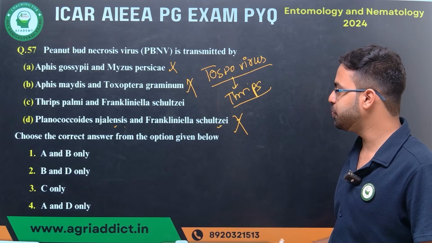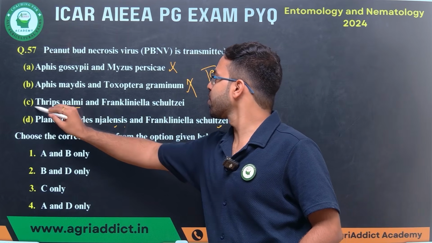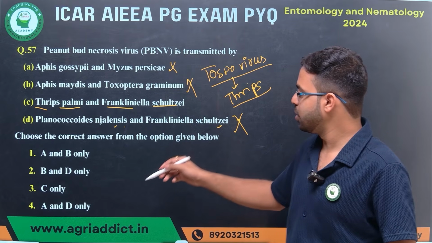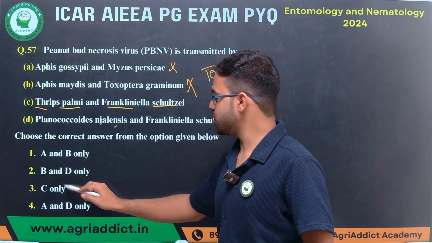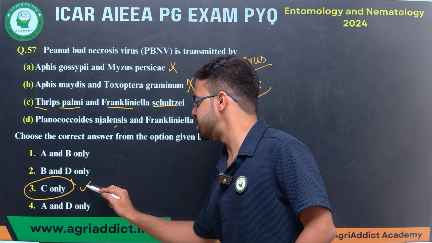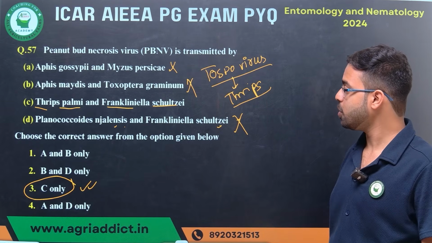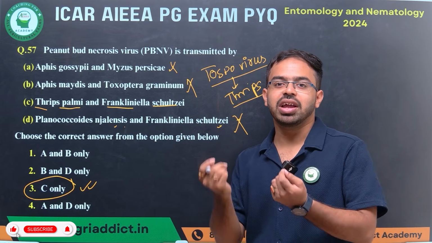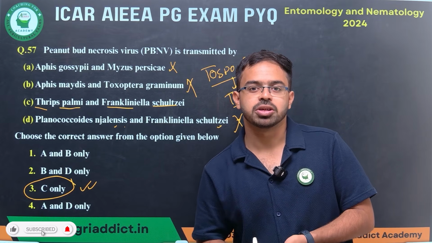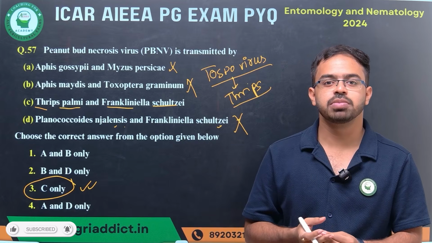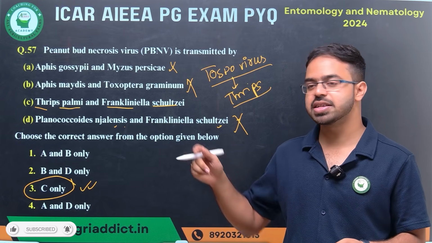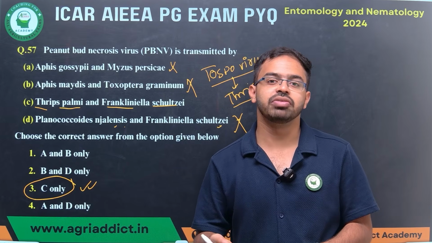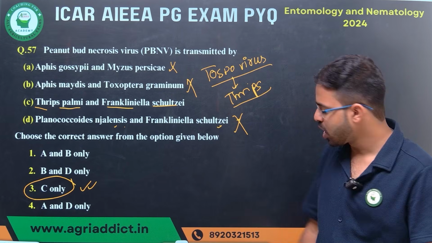So what is the option left? That is Thrips palmi and Frankliniella schultzei. Both are thrips. Okay. So we'll find only C is the correct. So your answer will be C only. Okay. So likewise, you need to omit the options and find out the correct options correctly. It may happen that in exam you may not know everything, but if you can apply this kind of smart strategy, you will be able to give many of the answers. Okay. Next question.